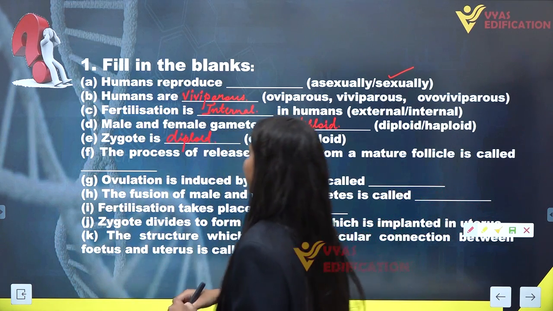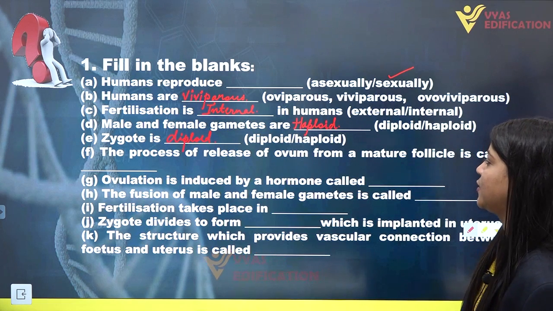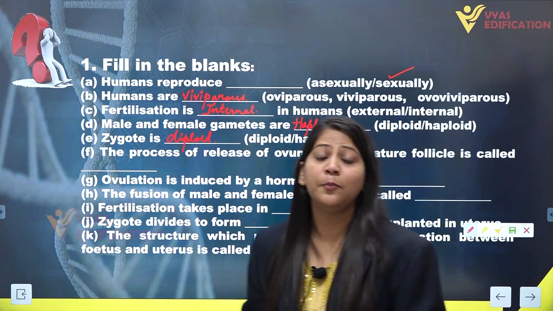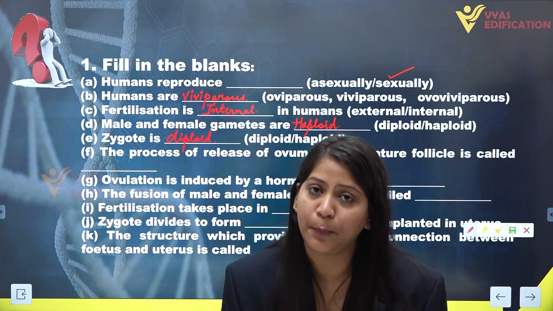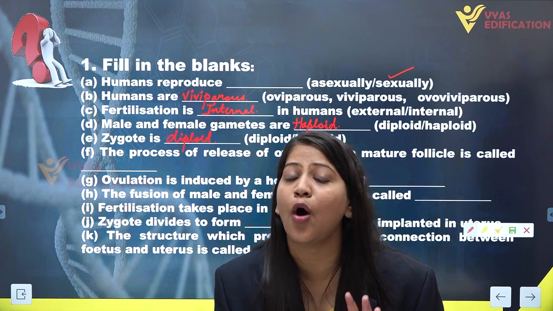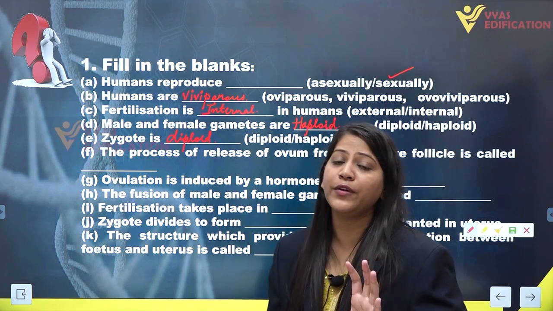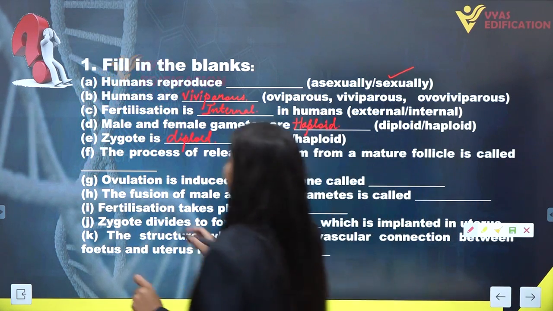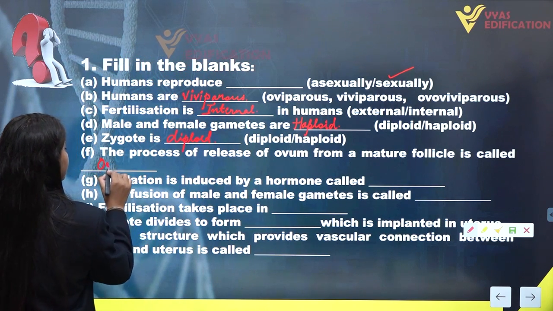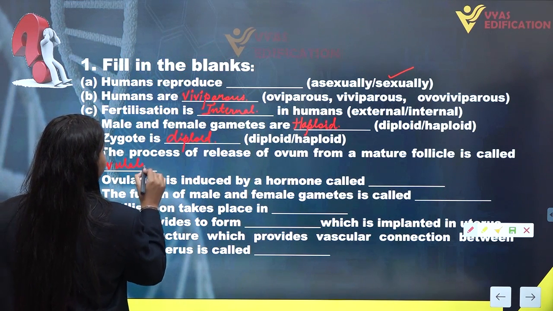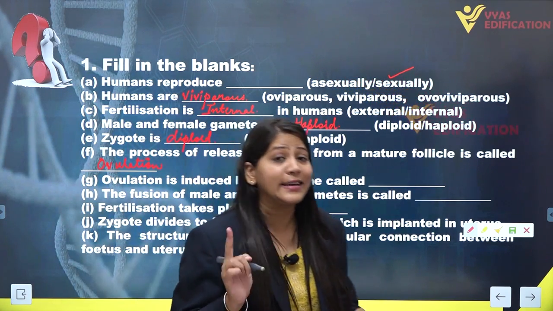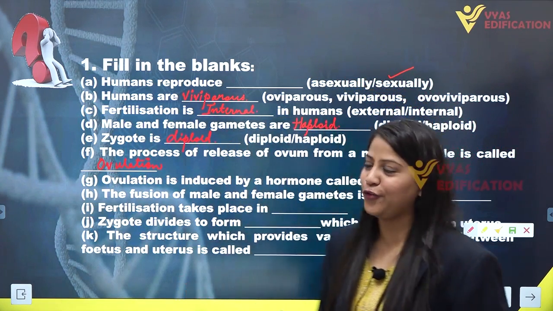Then next we have, the process of release of ovum from a mature follicle is called dash. We know that the process of release of ovum from the ovary into the fallopian tube is known as ovulation. So this is ovulation. The process of release of ovum from a mature Graafian follicle is known as ovulation.